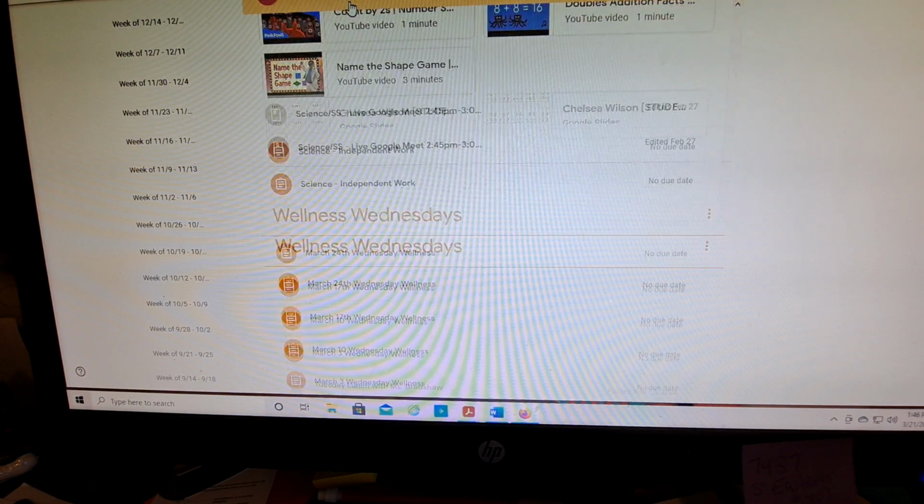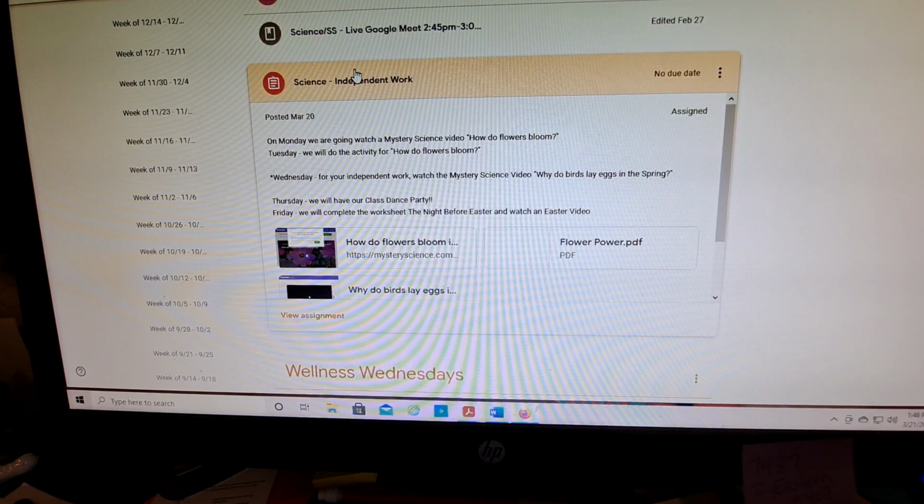All right, so that's math, science. Monday, we're going to watch a video about how flowers bloom. And then Tuesday, we'll do the activity that goes along with it. All they really will need at home for this activity would be just a piece of paper and scissors to cut out the flower. And then I'll do the activity. I'll show them how to do it if they want to do it at home.